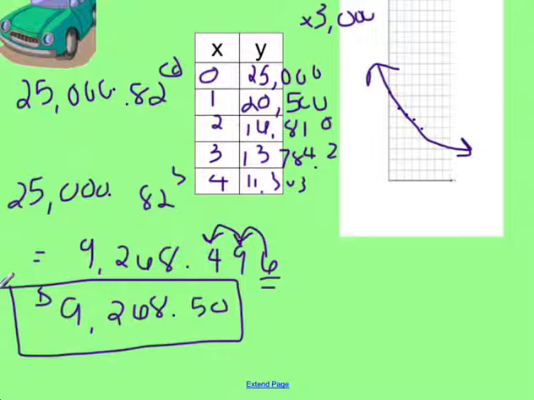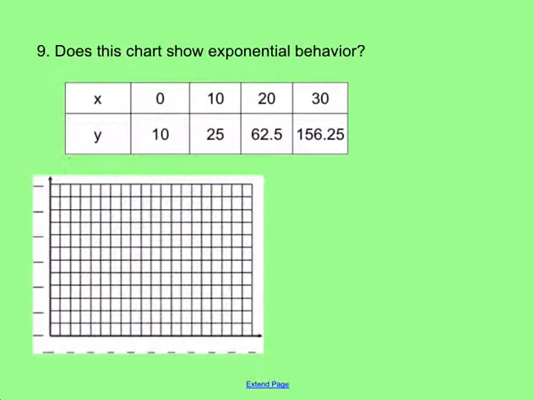Let's take a look, last but not least, at 9 and 10. So for number 9, does it show exponential behavior? To figure out if it shows exponential behavior, what I do is I divide backwards. So I do 25 divided by 10, and that gives me 2.5. Because to be exponential, you need to be multiplying by the same number. 62.5 divided by 25. Well, so far so good, but I don't want to assume it's just going to work out. 156.25 divided by 62.5. So they're all 2.5. So yes, it does.